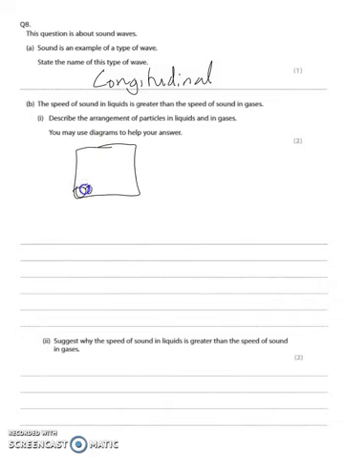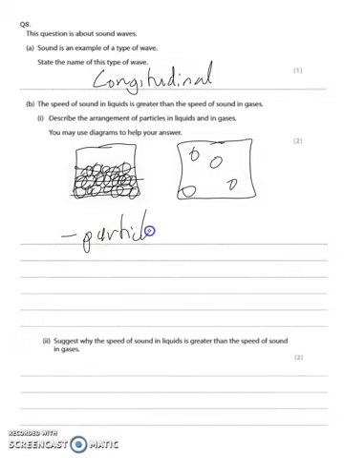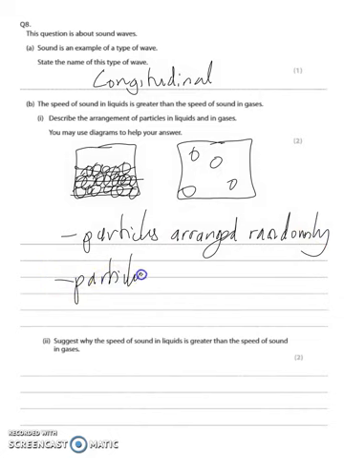So we should have liquids are arranged randomly, there's no structure to them, but they do all touch each other. So you should make sure that, I'm starting to make it look like there is a pattern there, but there isn't for liquids. And then gases are just far apart. So we should say the particles are arranged randomly. You could say irregularly for that as well. And particles in a liquid are close together. Closer together.